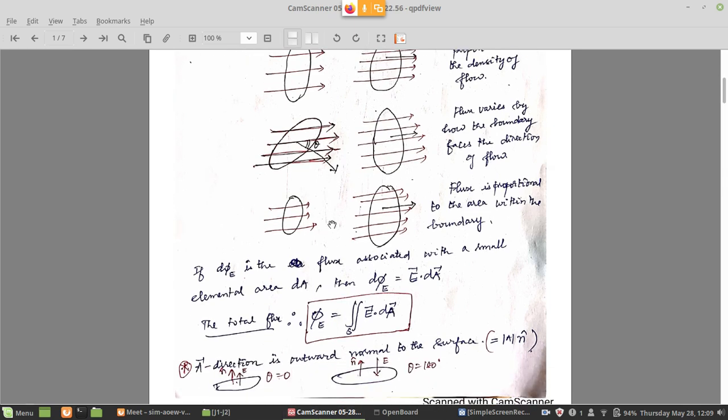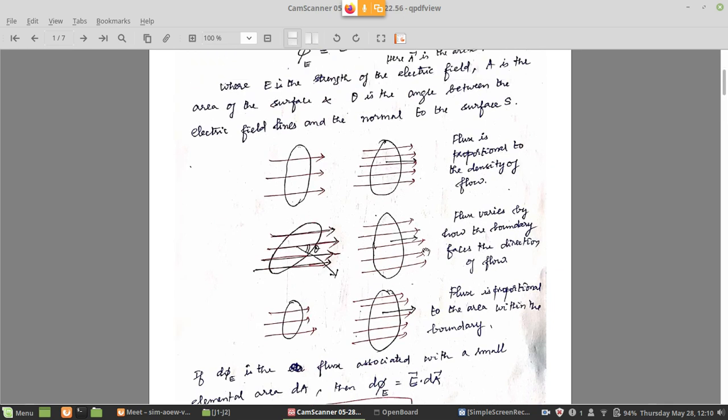Next case, you see, flux also depends on the area that is enclosed. It's because your surface is imaginary. You are constructing a surface to measure the flux. So you can take a larger circle or a smaller circle. If you take a smaller circle, flux will be less. If you take a larger circle, more lines will be included, so flux will be more. So flux is proportional to the area within the boundary. These are some of the important properties that you have to remember about flux when you do the problems.